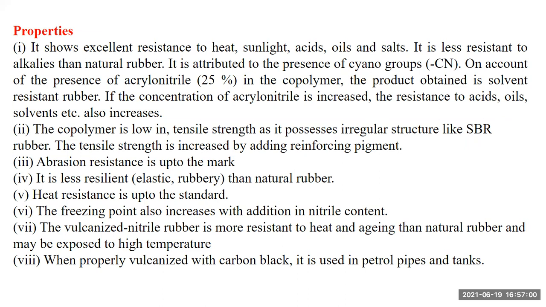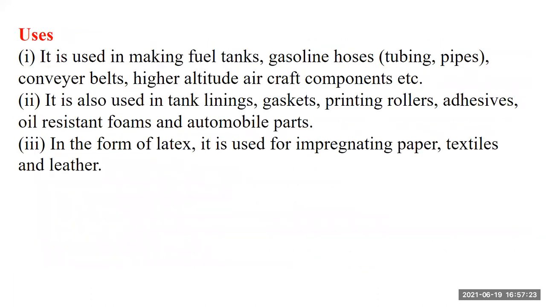Vulcanized nitrile rubber has more resistance to heat aging than natural rubber and may be exposed to high temperature. When vulcanized with carbon black, it is useful in petrol pipes and tanks.